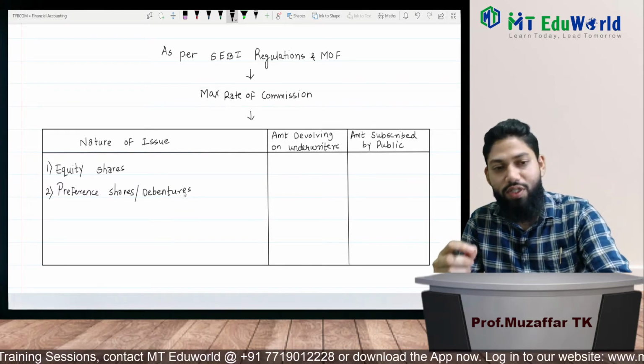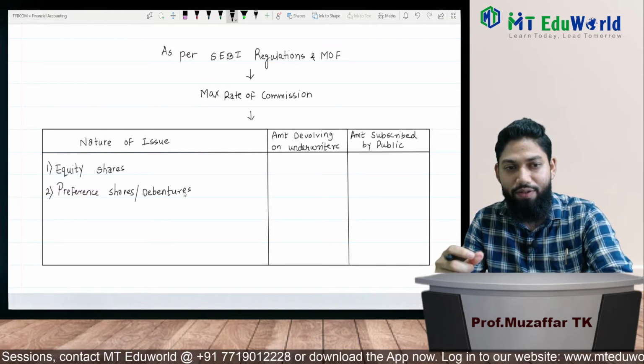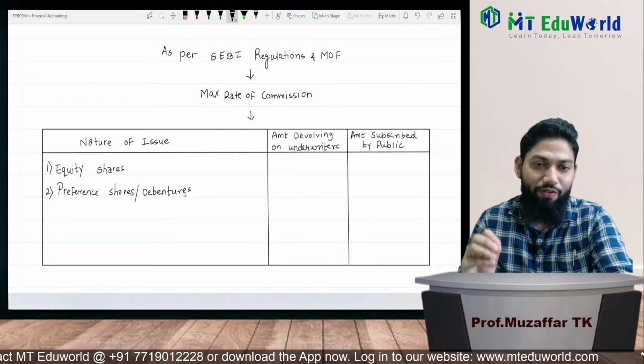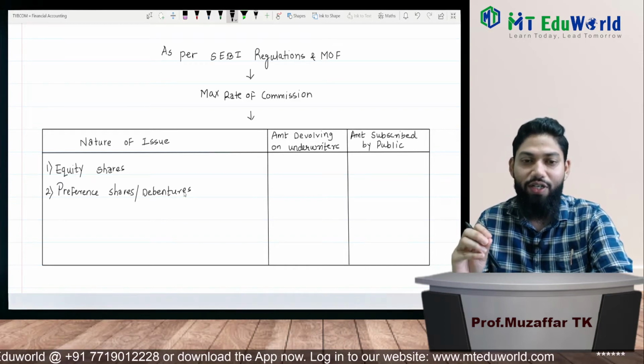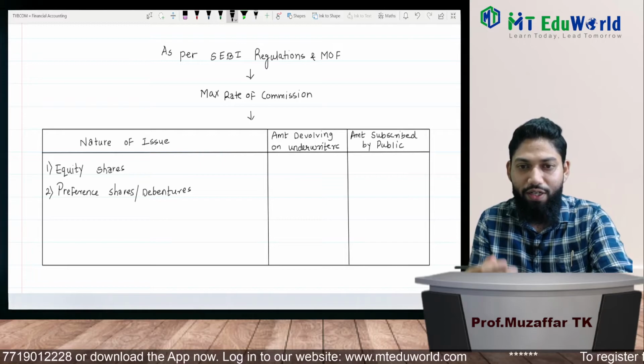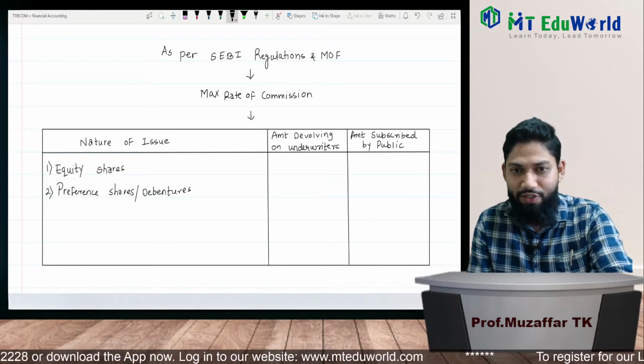Why? Because equity shares have variable earnings, the dividend we can say. But as far as preference shares or debentures, it is fixed. For debentures the interest is fixed, and for preference shares the dividend is fixed. So they have bifurcated securities this way.